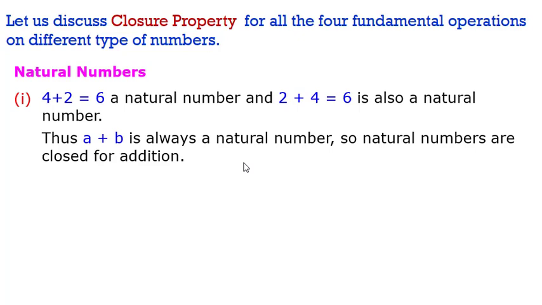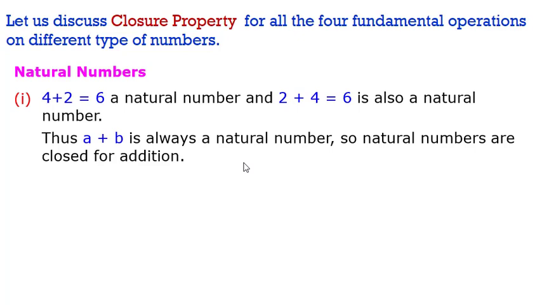If a and b are natural numbers, the summation of a and b is a natural number. So I will say that natural numbers are closed for addition. That means if I am adding two natural numbers, I am getting a natural number. Natural numbers are closed for addition means an operation performed on natural numbers gives me a natural number only. So this is the closure property.